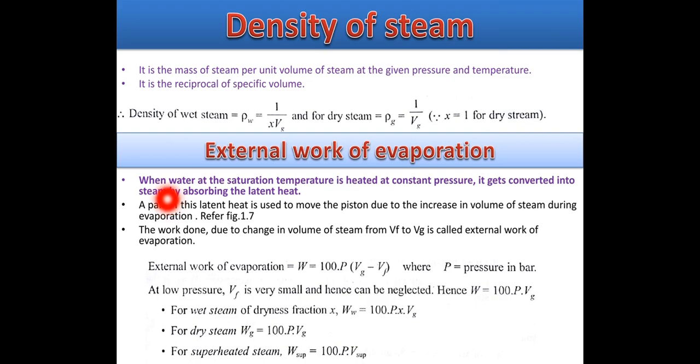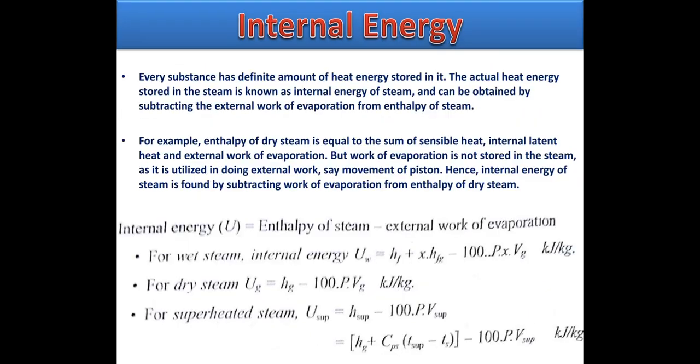External work of evaporation. When the water at the saturation temperature is heated at constant pressure, it gets converted into steam by absorbing the latent heat. A part of the latent heat is used to move the piston, that is, to do the work. Okay, so it is given by W is equal to 100 into P in the bracket Vg minus Vf. P is equal to pressure in bar. Vf is very small and hence it can be neglected. Hence here we consider W is equal to 100 into P into Vg.